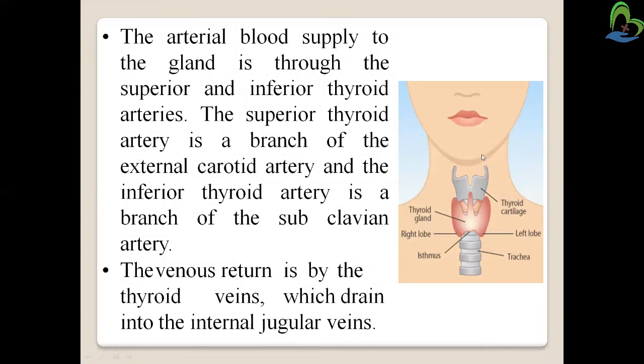Now the blood supply. The arterial blood supply to the gland is through the superior and inferior thyroid arteries. The superior thyroid artery is a branch of the external carotid artery, and the inferior thyroid artery is a branch of the subclavian artery. The venous return is by the thyroid vein, which drains into the internal jugular vein.